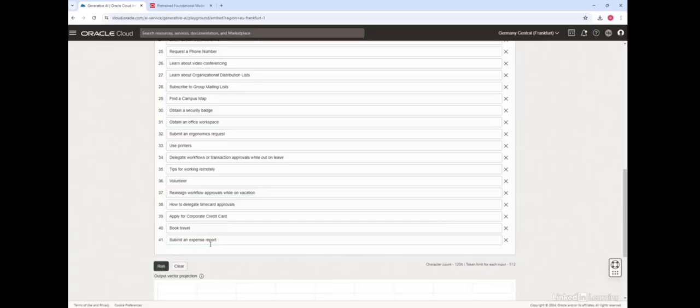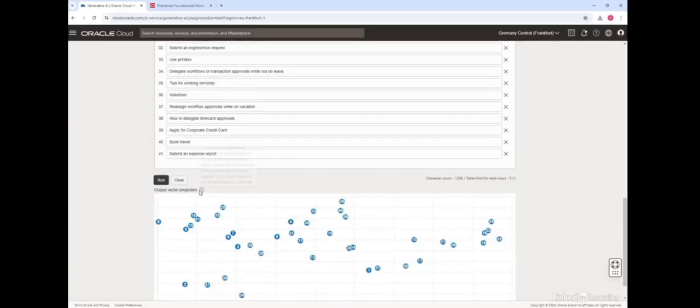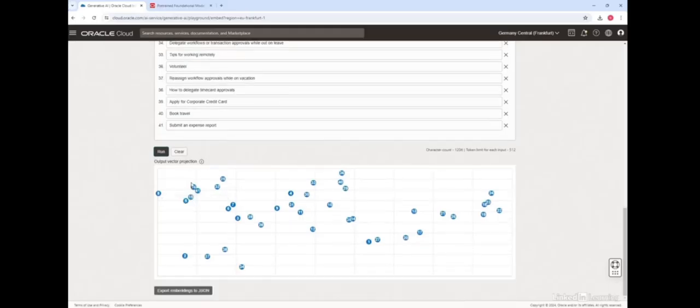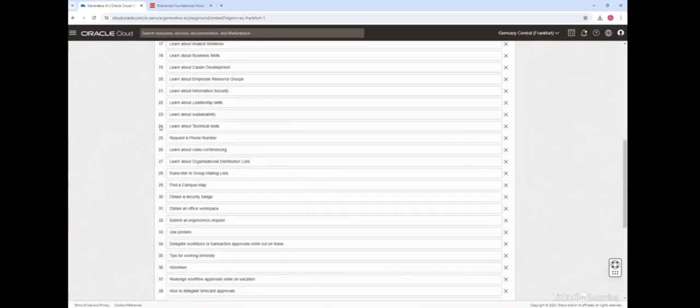If I click on run here, it gives me a visual representation, and if I click here, you can see that we have taken the text and converted it into vectors of numbers, and we are plotting them in 2 dimensions. In reality, they have many more dimensions, like 384 dimensions, or even larger, but it's difficult to visualize more than 2 or 3 dimensions, so it does that plot here. The thing I want to draw your attention to is, if you click on some of these, the numbers are basically the article numbers, right?